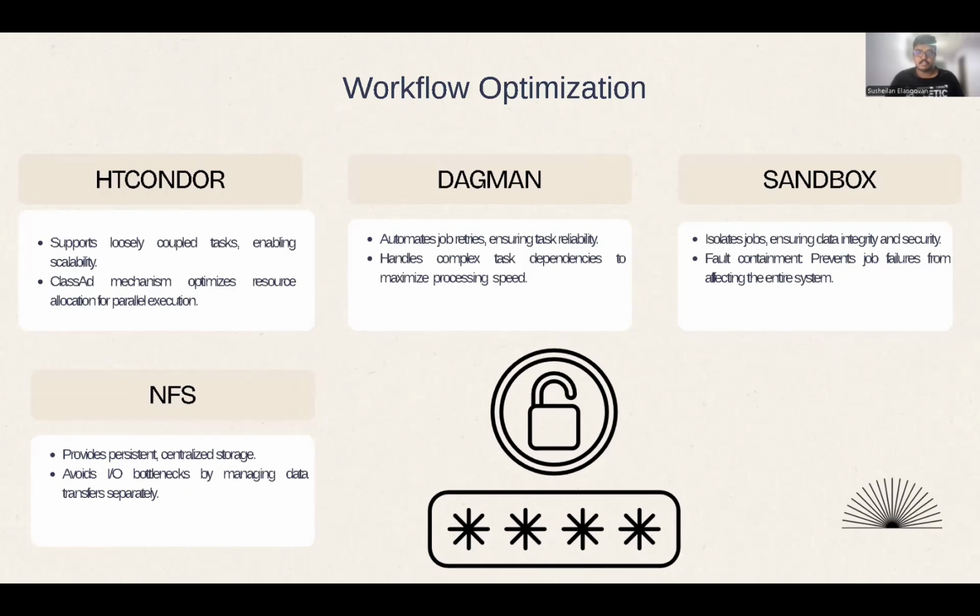In summary, the integration of HTCondor, DAGMan, Sandbox, and NFS create a robust and scalable architecture for our password evaluation system. This hybrid model ensures that each component is optimized to handle its specific task, making the system highly efficient and reliable even when processing millions of passwords.